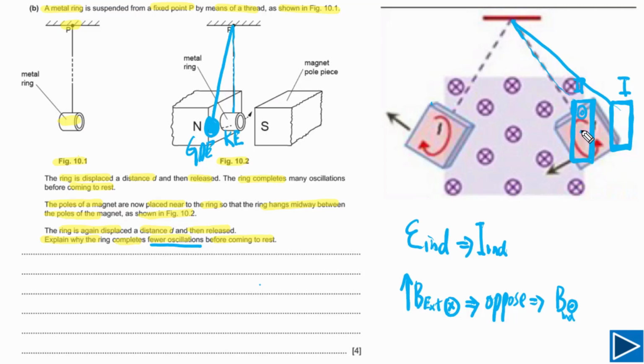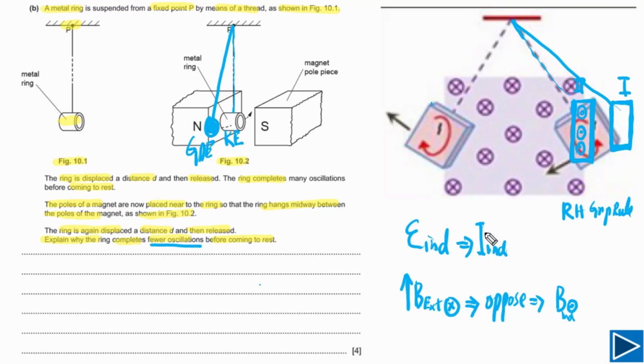So we can draw these dots with circle here. Magnetic field is out of the page. Now we understand magnetic field is out of the page, so we need to find direction of current. For that purpose, we need to use right hand grip rule. We can simply use it, and we can find out direction of induced current.